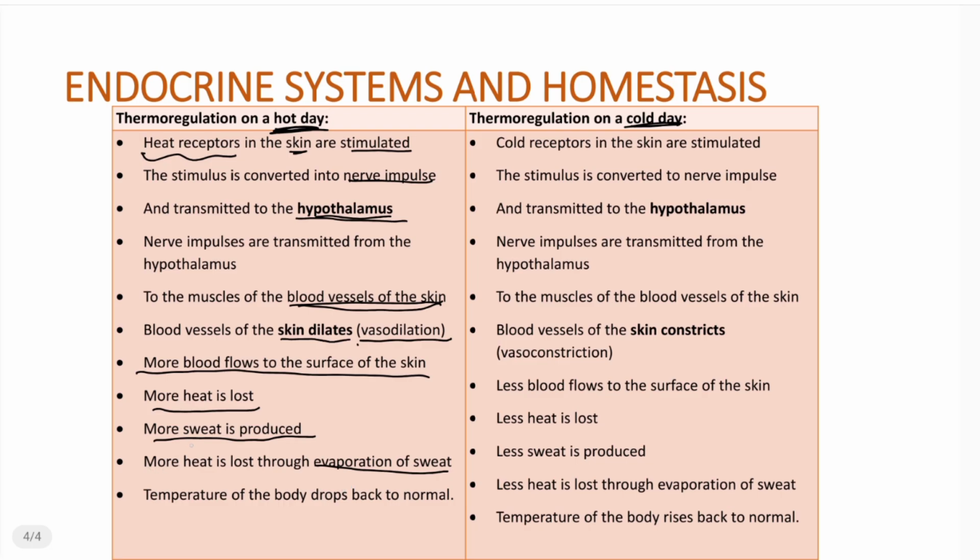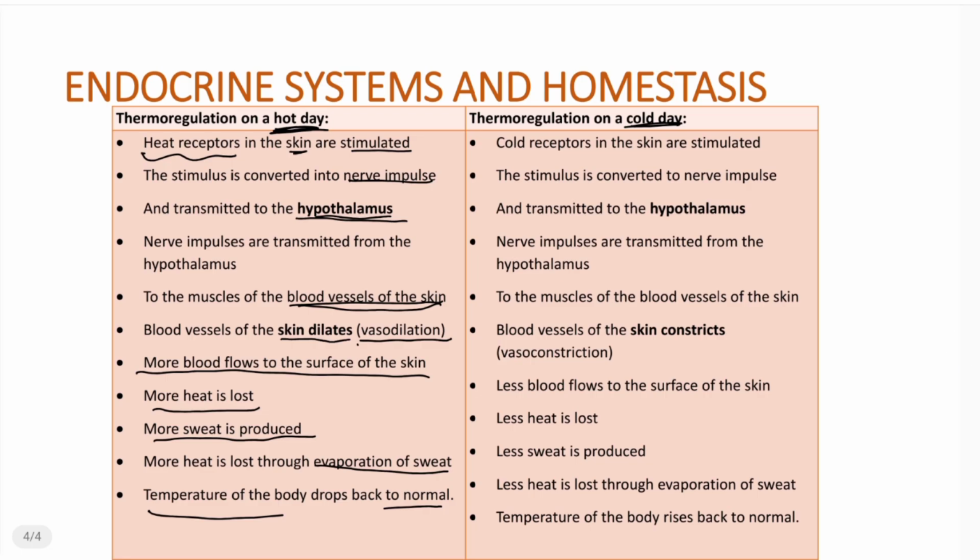Right? Now, when sweat becomes evaporated, as a consequence, it is lost. So when sweat is produced, it flows via the sweat duct to the surface of the skin, where it is going to evaporate. And when sweat evaporates, heat is lost. Right? Then, as a consequence of these two processes, which is more blood flowing to the surface of the skin and the production of sweat, which is then going to evaporate once it reaches the surface of the skin, the temperature of the body now is going to drop back to normal.